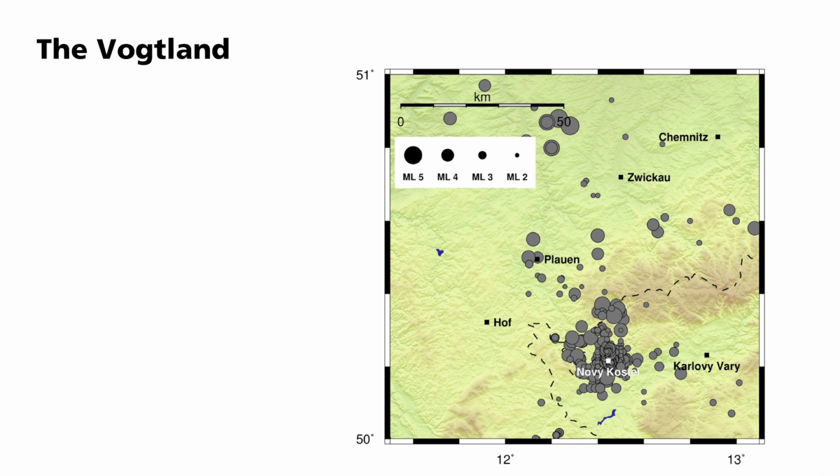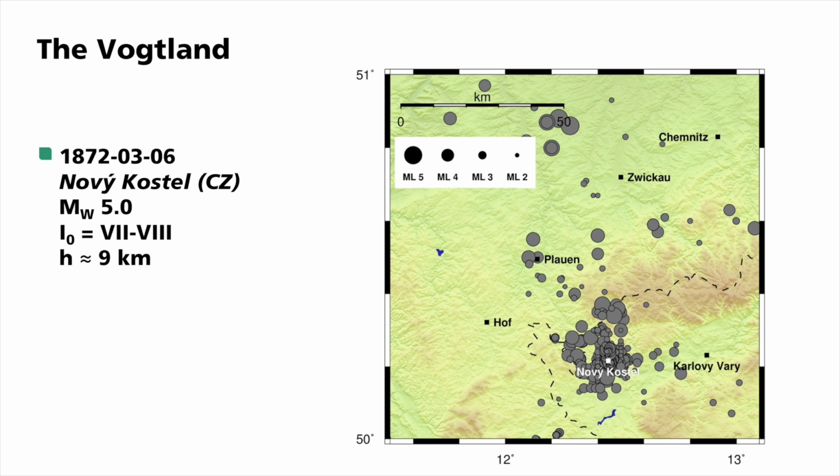This region is known for its earthquake swarms. This means that from time to time, a large number of quakes of similar magnitude take place here, clustered both temporally and spatially. Hence, in this case, there is no typical main shock that is framed by smaller after or foreshocks. The magnitudes are often in a range of 3 to 4. Only in isolated cases do they result in damages. Examples include the years 1872 and 1985.